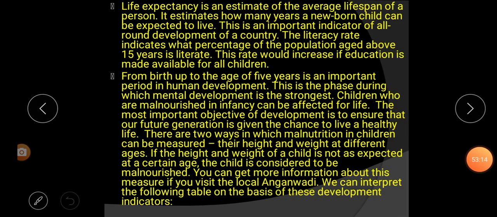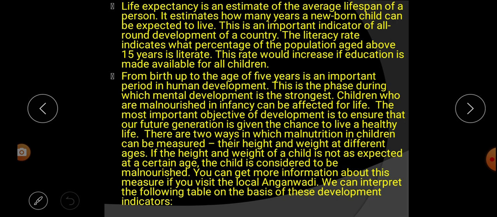So what do you learn from this paragraph? We learn that from birth to 5 years is an important period in human development, and during this phase a child develops mentally very strongly. Those who are malnourished don't get proper health and food during infancy and childhood, and they are affected for their whole life.